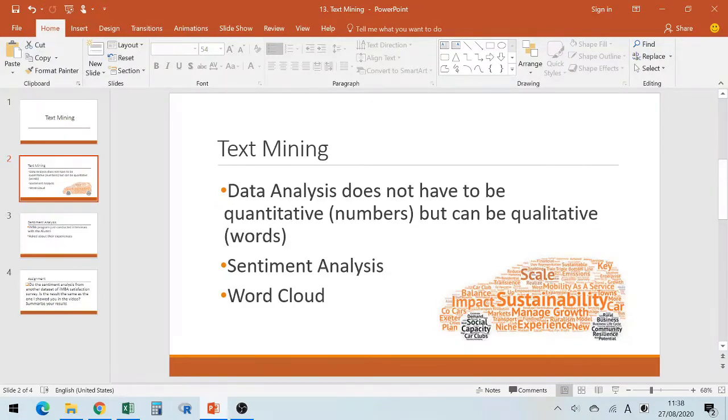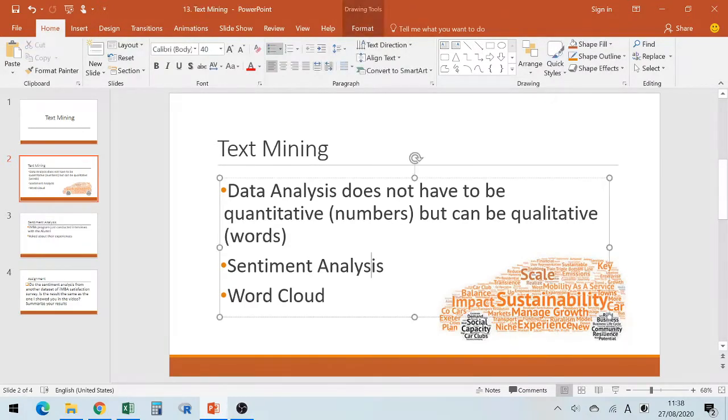Or there's another thing called a word cloud. Maybe you have seen something like this. The bigger words represent a lot of opinions in your sample, and smaller means less important. We cannot do this in Excel; we need another software. So we will only do the sentiment analysis this time.